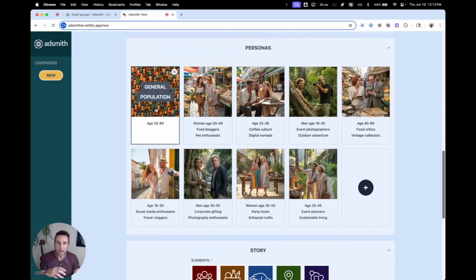Now we always start with the general population persona. This is like your control group. Let the system just try a bunch of different stuff. But we also want to get niche and speak to people as well, the well-rounded individuals they are outside of the product that you're trying to sell them. And the content that we make for every single one of these personas is just going to be different from each other. So we're going to stick with general population for now to show a range. But this persona and nicheification, previously impractical, now it's easy and more effective.